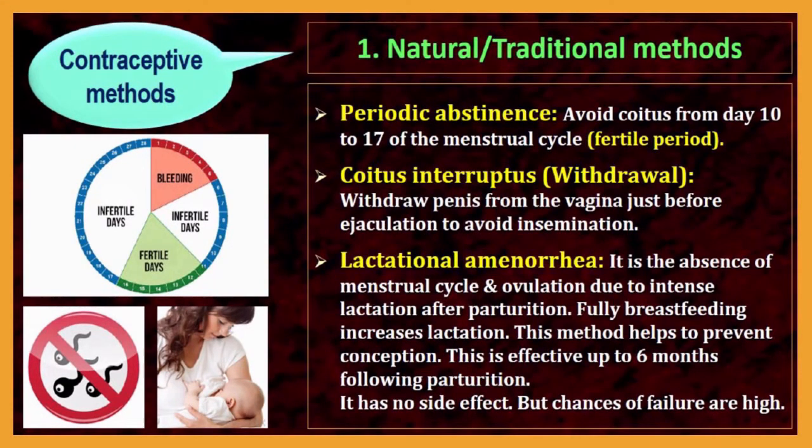The next natural method is lactational amenorrhea. It is the absence of a menstrual cycle and ovulation due to intense lactation, after parturition. Fully breastfeeding increases lactation, and this method helps to prevent conception. It is effective up to 6 months following parturition. These methods do not have any side effects, but the chances of failure are high. We cannot be sure that they will work accurately. There are more chances of failure.